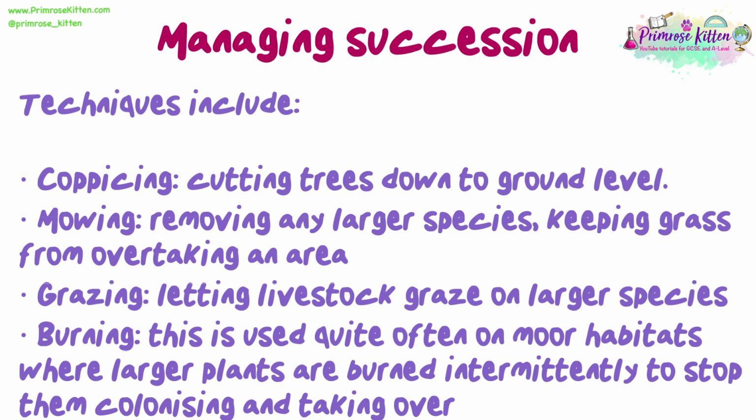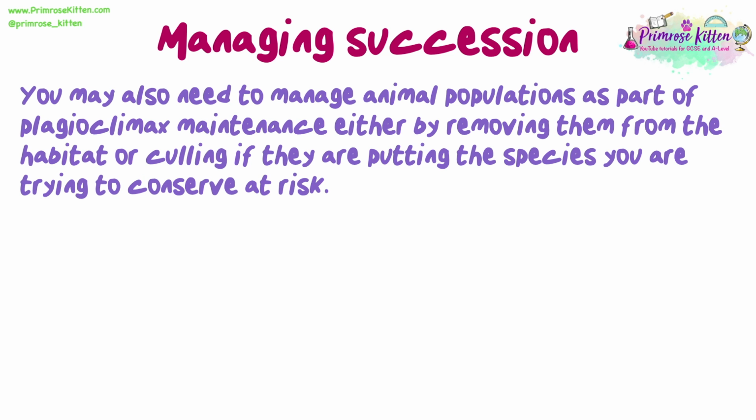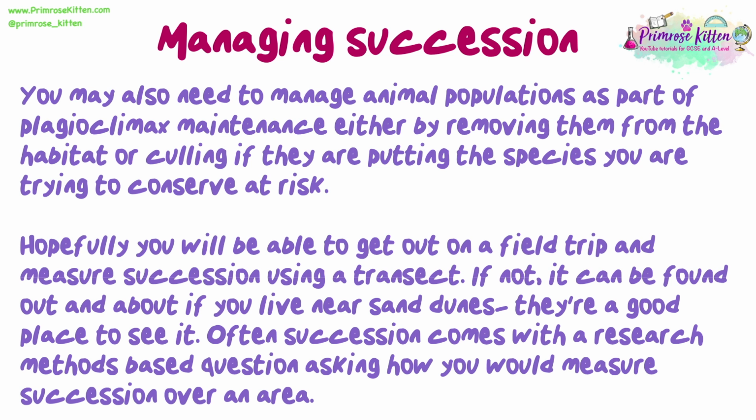This is used quite often on moor habitats, where larger plants are burned intermittently to stop them colonising or taking over. You may also need to manage animal populations as part of plagioclimax maintenance, either by removing them from the habitat or culling if they are putting the species you are trying to conserve at risk.